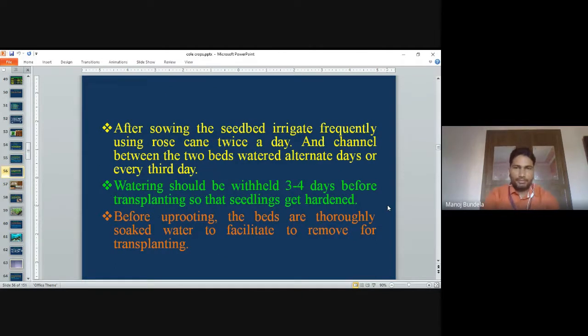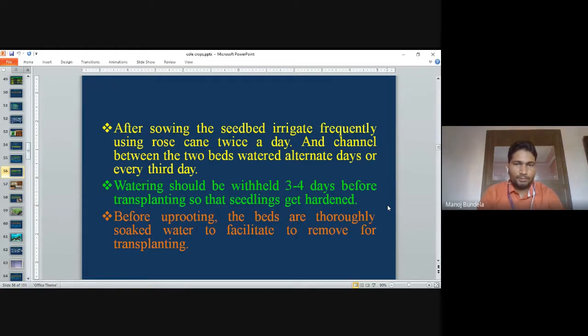After sowing, the seed beds are irrigated frequently, using the rose can twice a day, and the channels between the two beds are watered on alternate days or every third day. The watering should be withheld 3 to 4 days before the transplanting so that the seedlings get hardened.